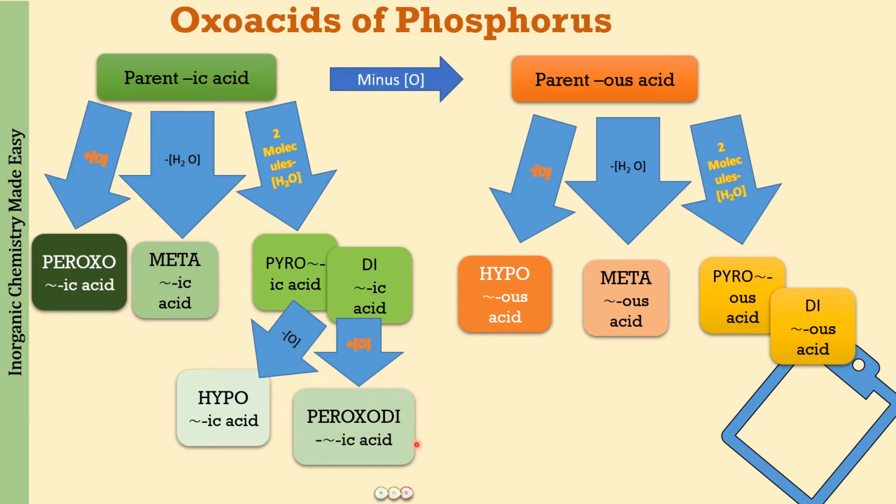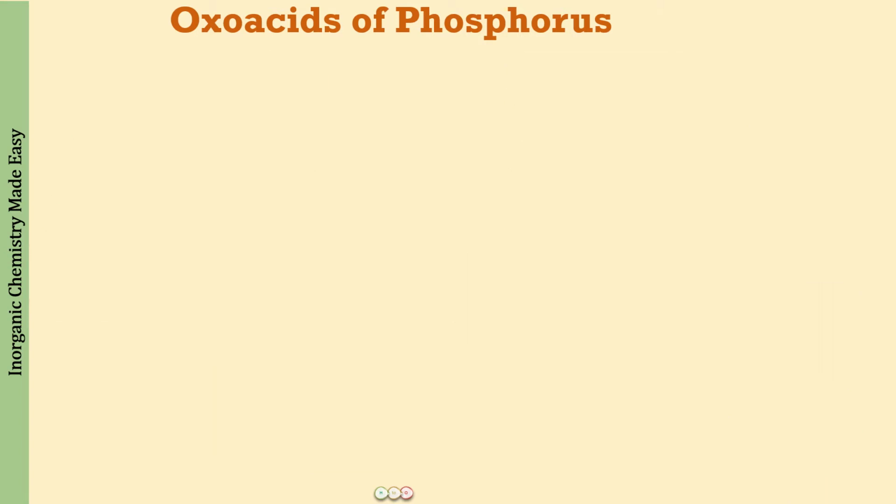Right, so this is going to be peroxodi-ic acid, this is going to be peroxo-ic acid, or you can also call this a peroxomono-ic acid. Now let us see these once again with the formulas for the oxo acids of phosphorus. So now let us derive the oxo acids of phosphorus with this plan that we have learned.